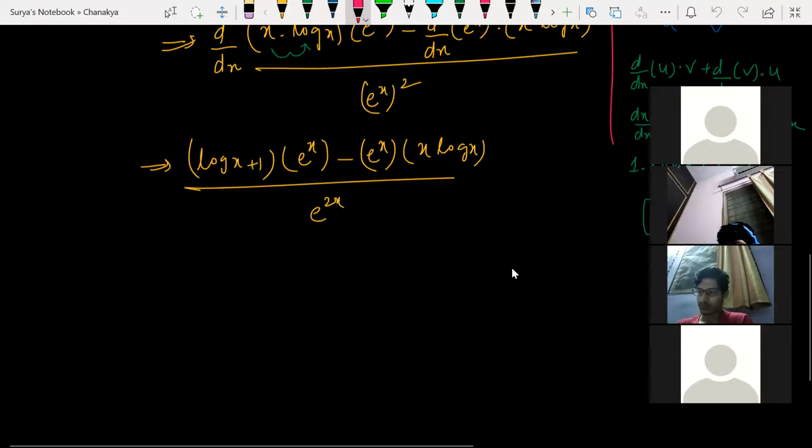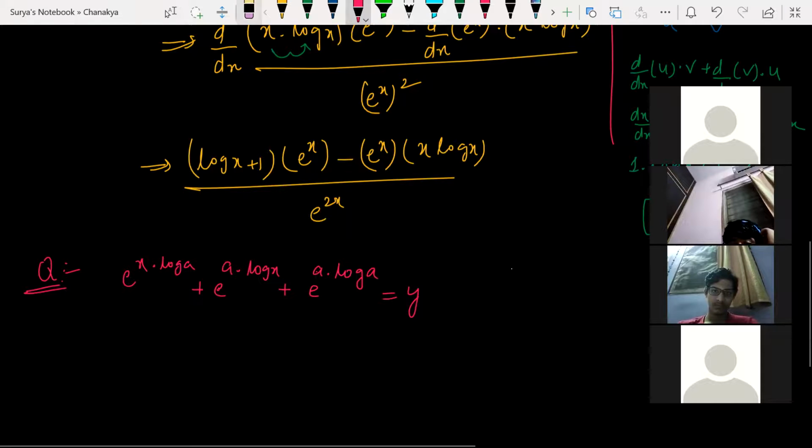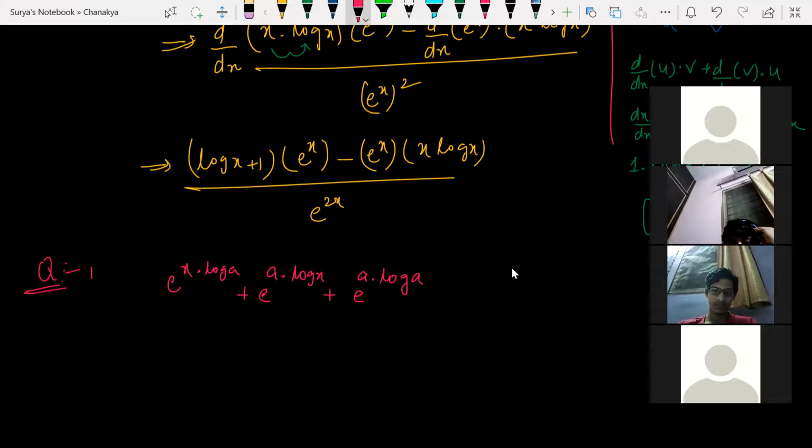Next, simple question, solve this. y = e^(x log a) + e^(a log x) + e^(a log a). This is my y function. If y is equal to this, then find dy/dx.